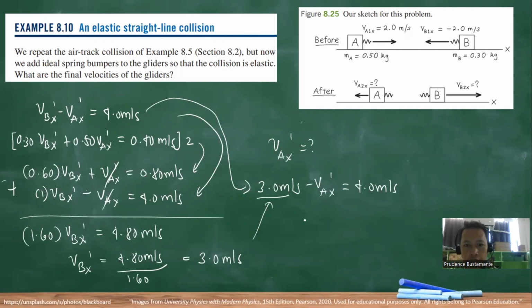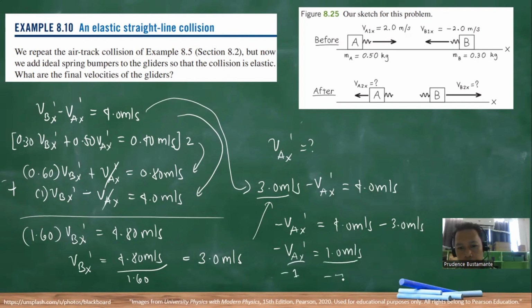So negative VAX prime is equal to 4.0 meters per second minus 3.0 meters per second, which is 1.0 meters per second, divided by negative 1 over negative 1. So we have VAX prime is equal to negative 1.0 meters per second.